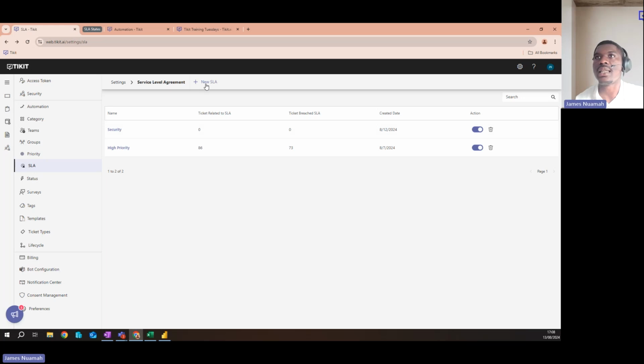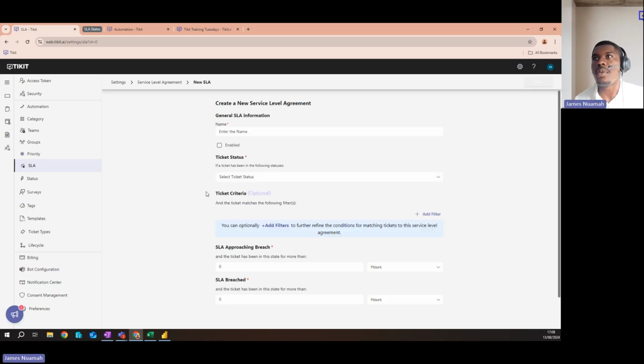So let's click in and see a bit more on how we can set these up. Here, of course, we can select what name we want it to have. And this is another version of that toggle that we saw outside of it. We can just enable it or disable it here. And also with these statuses, you can select whether that ticket has to have been in a particular status for it to be considered for this SLA.